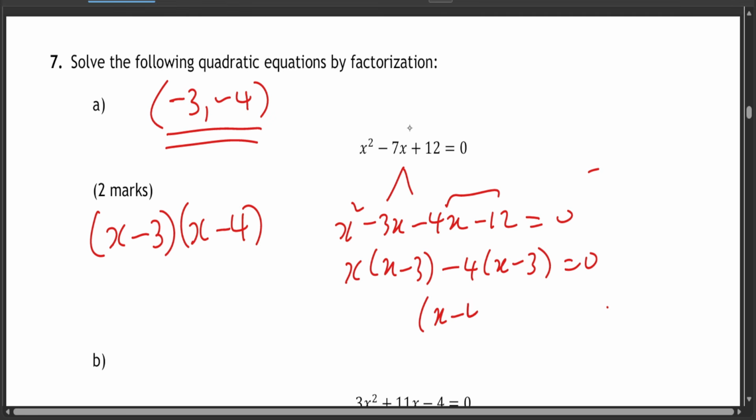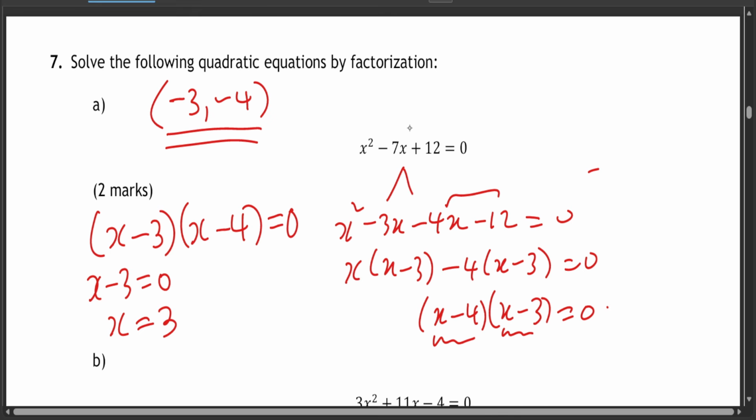This is going to be (x - 4)(x - 3) = 0. So this is x minus 4, and the other one is x minus 3. In short, it's just the same: x minus 3 times x minus 4 equals 0. So you can take x minus 3 to be equal to 0, and therefore if you put the negative 3 to the other side, it's going to be x equal to positive 3. Or x minus 4 can also be equal to 0, and if you push negative 4 to the other side of the equation, you're going to get x equal to 4. Therefore these are your answers, and we've solved it.